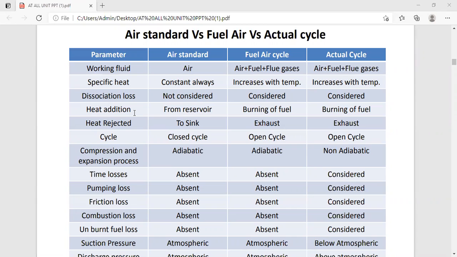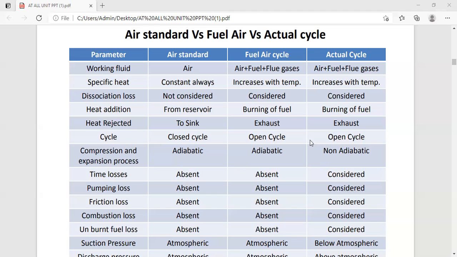Now, related to the heat addition in the air standard cycle, we add the heat from the reservoir, but in the case of the fuel air cycle and actual cycle, from the burning fuel, we supply the heat. And related to the heat rejection, in the air standard cycle it is released to the sink. In the fuel air cycle and actual cycle, the heat is rejected to the exhaust, where we see the silencer, from the silencer we are releasing the heat to the atmosphere.